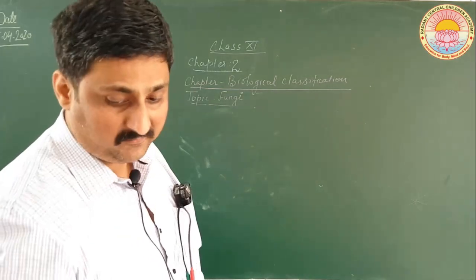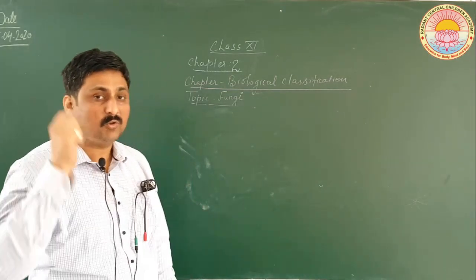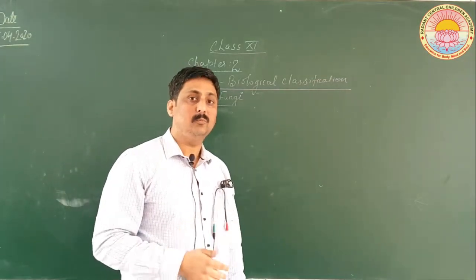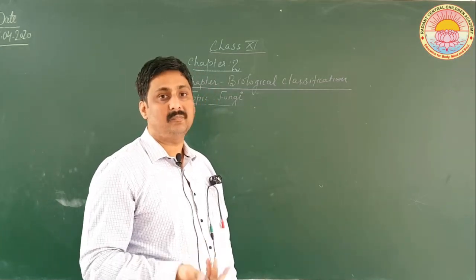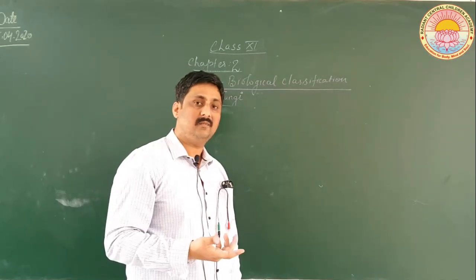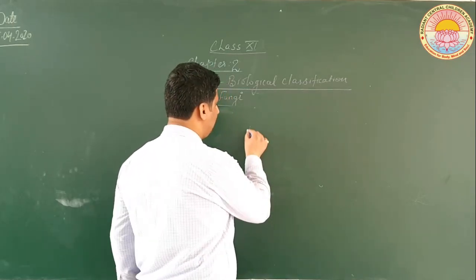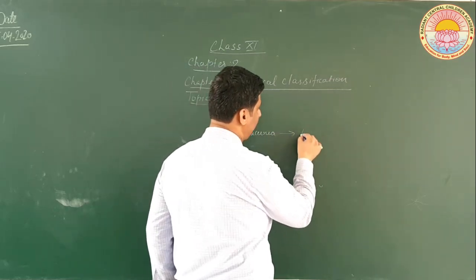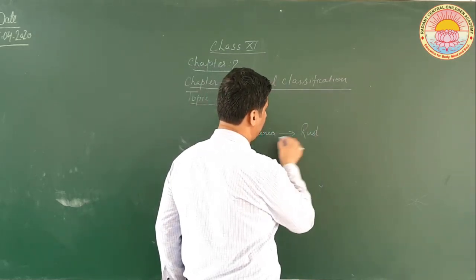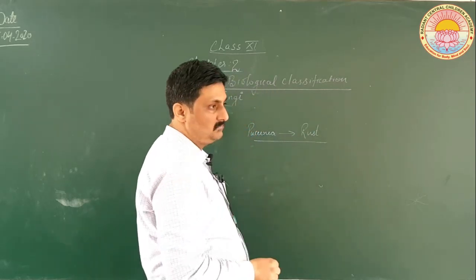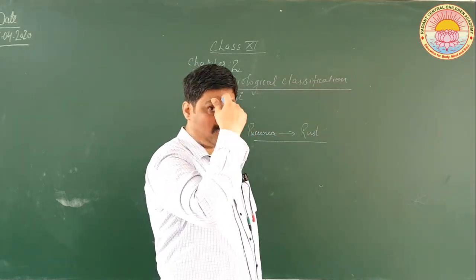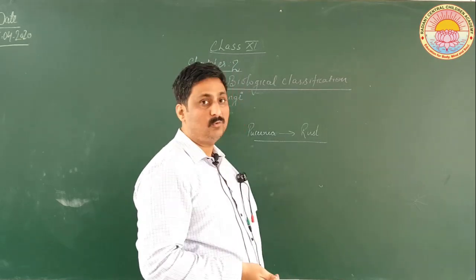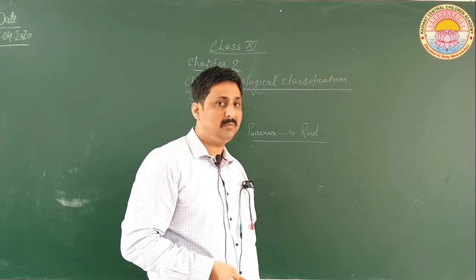In certain cases, fungi can be harmful also because they are responsible for many kinds of diseases. For example, in human beings, they cause ringworm. In certain plants, for example, Puccinia in wheat causes rust, which is responsible for destruction, or you can say a lower yield of the wheat plant. So, they may be harmful, and they may be useful also.